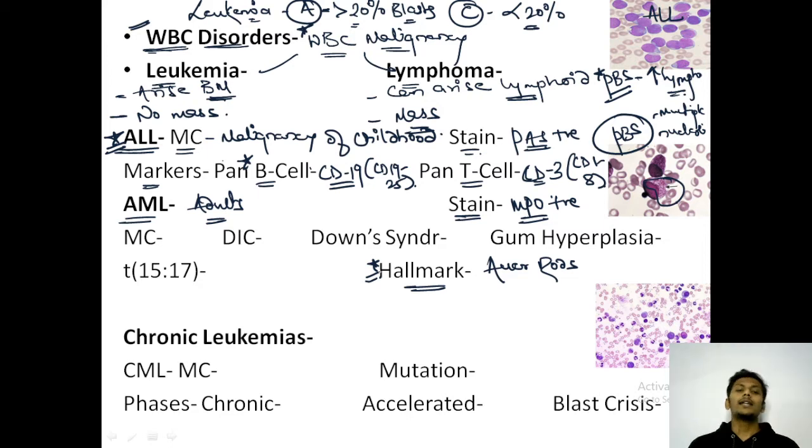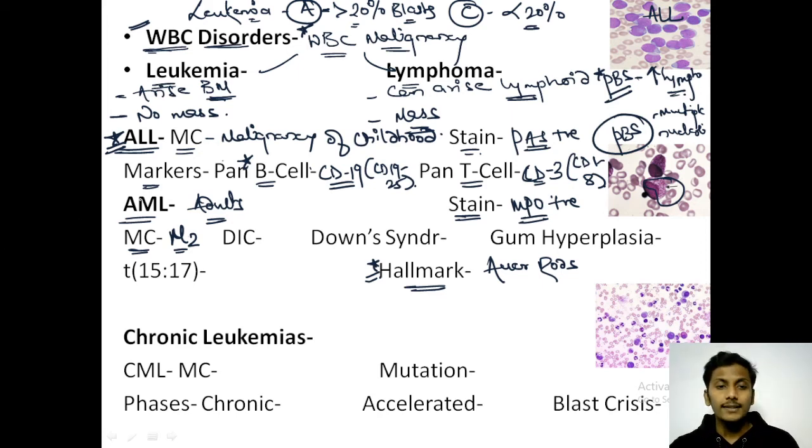Important. Then AML, acute myeloid leukemia, is of 8 types, ranging from M0 till M7. Questions can be asked: which is the most common type of AML? Please remember, the most common type of AML is M2 AML, that is AML with maturation.